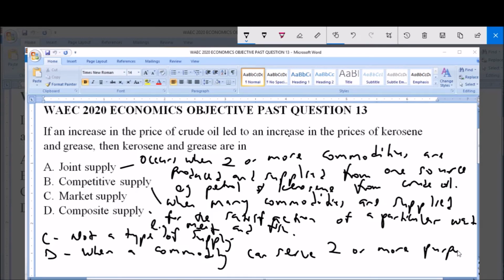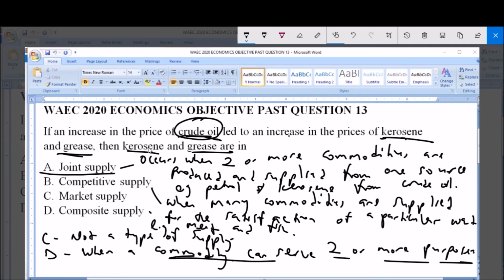Now, from what we have seen here and in the question, the increase in price of crude oil led to an increase in prices of kerosene and grease. Now kerosene and grease are both obtained from crude oil. That means kerosene and grease are gotten from the same source or the same raw material, and that is what we saw when we looked at joint supply. So kerosene and grease are in joint supply. So option A, joint supply, is the correct answer to this question.